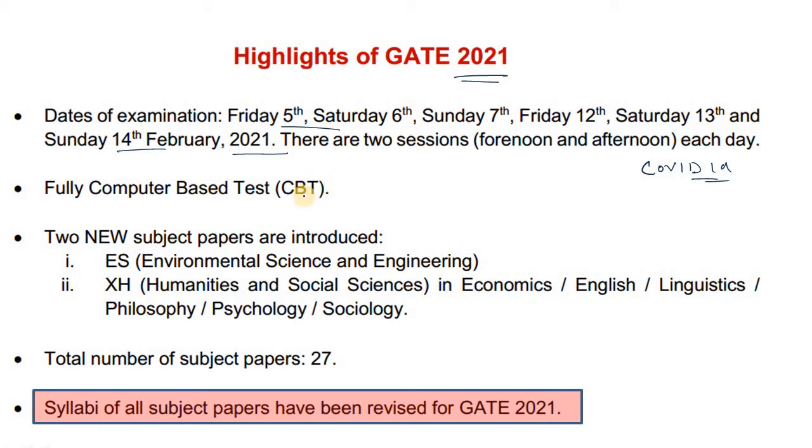And you know that GATE is a completely computer based test, and two new subjects have been introduced this time. The first one is ES, that is Environmental Science and Engineering, and students who are studying civil engineering can opt for this subject. Here you can see that I have highlighted this point in red color. Why? Because they have mentioned that the syllabus of all subject papers has been revised for GATE 2021. So don't overlook the syllabus.